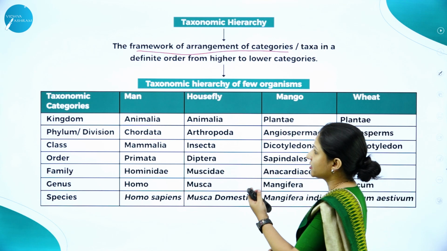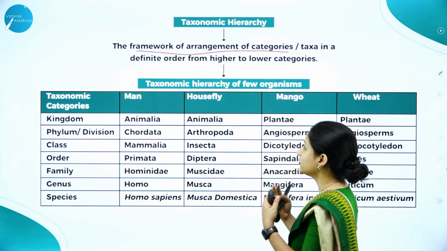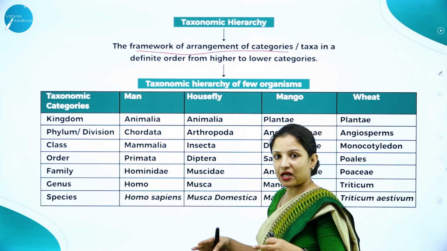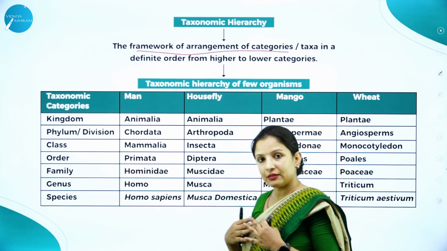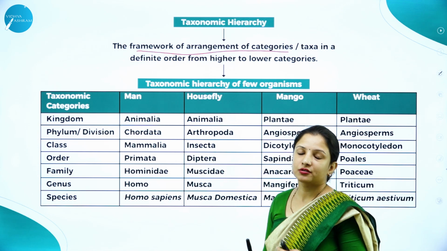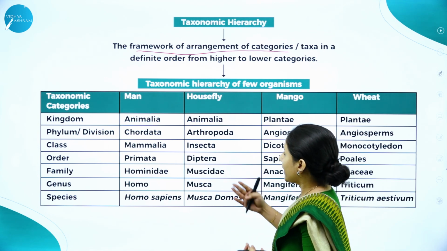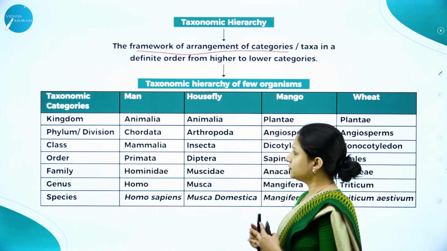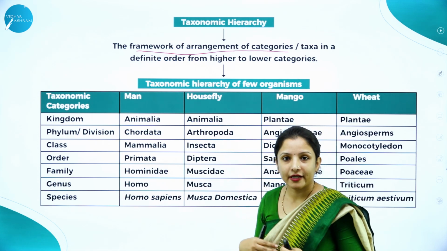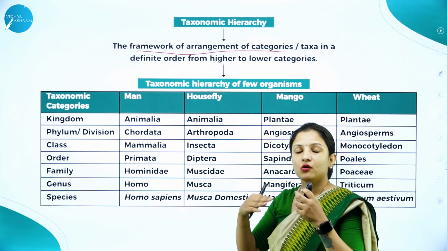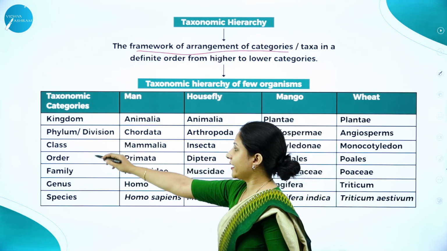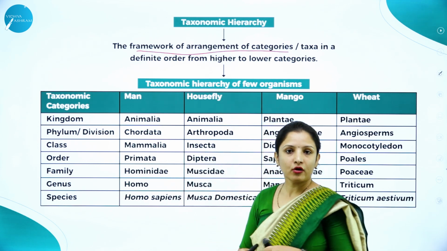For example, man comes under kingdom Animalia, housefly is also kingdom Animalia. All the insects, birds, the animals, that is the reptiles, all of them are put under kingdom Animalia itself. And then Plantae, so all the monocots and the dicots are put under Plantae itself. Now again in Animalia we have to divide further. Man is an animal, even housefly is also an animal. Again, man is a chordate, right? We are chordates because we have a vertebral column, we have a notochord, therefore we are put under the phylum Chordata. And housefly, they are not chordates.